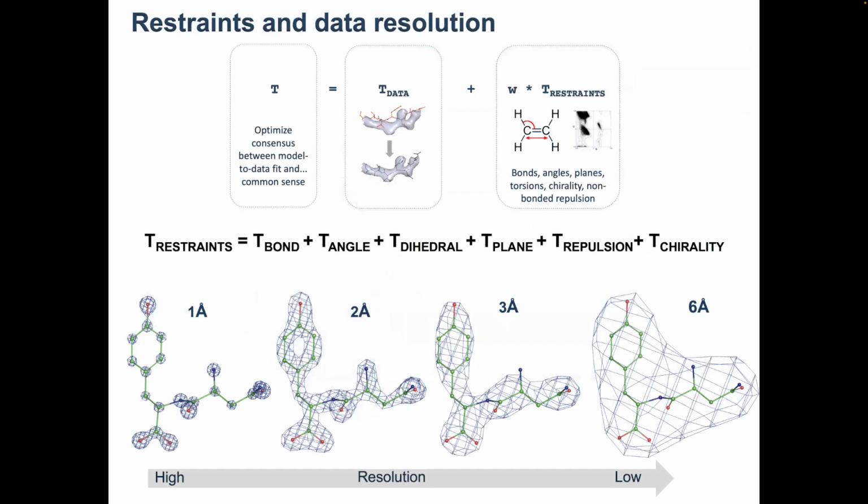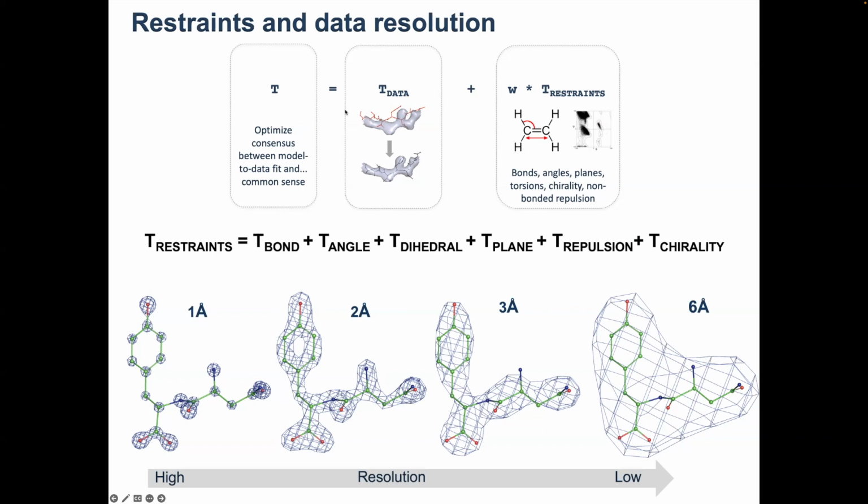And particularly in this pipeline, we'll be most interested in focusing on the refinement target function and restraints, right? So I mentioned on the previous slide that refinement is all about optimizing some score, target function, score function. There are many different names for the same thing, which is basically a mathematical expression typically containing two terms.